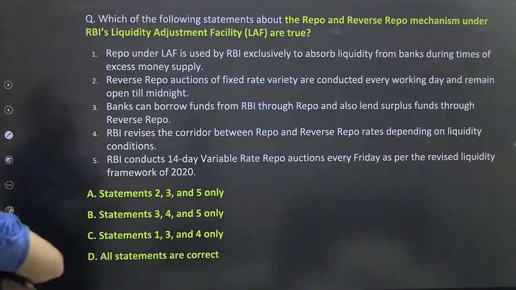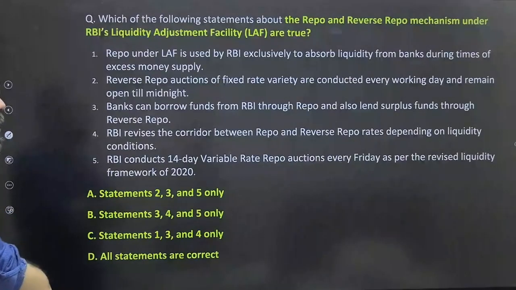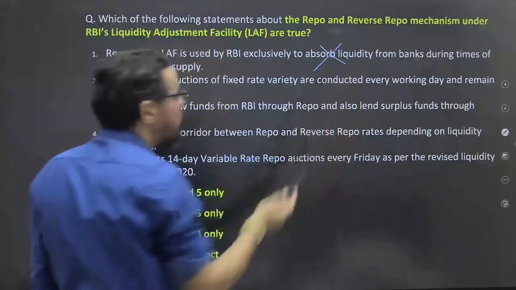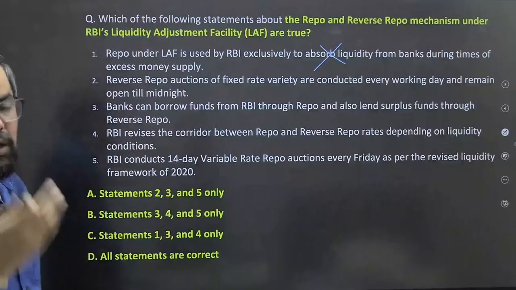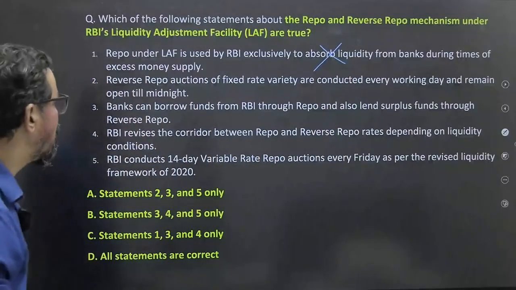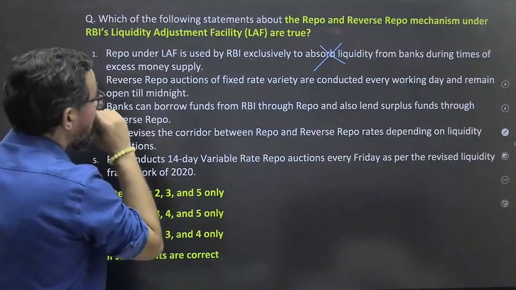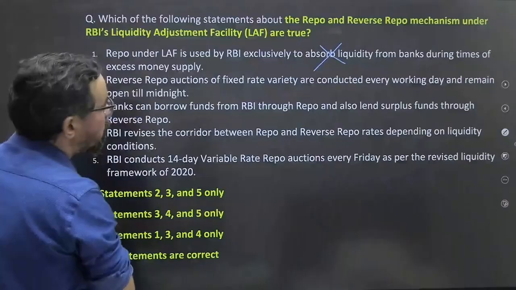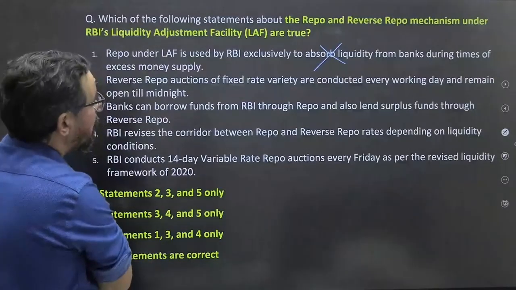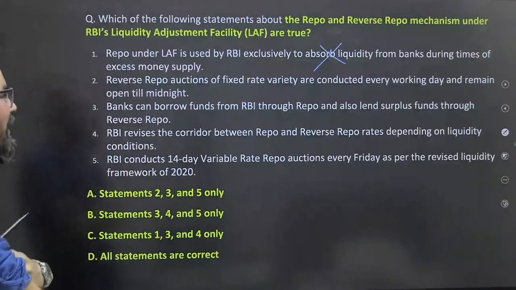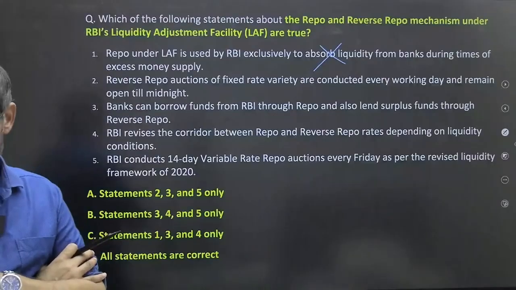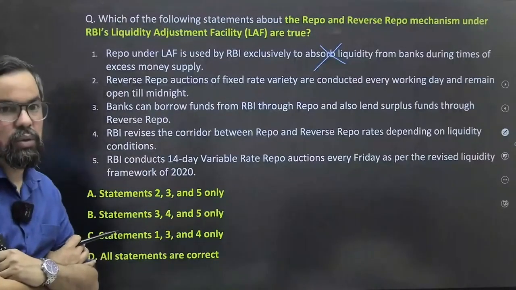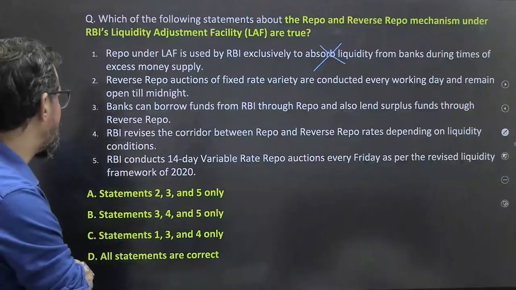So repo is used by RBI exclusively to absorb liquidity. No, that is not so. It is both sides basically, to absorb or to infuse money in the economy. Repo used by RBI exclusively to absorb liquidity from the bank during time of excess money supply. It can be for both purposes. We cannot say it is only to absorb liquidity. It is also to infuse liquidity in the market.